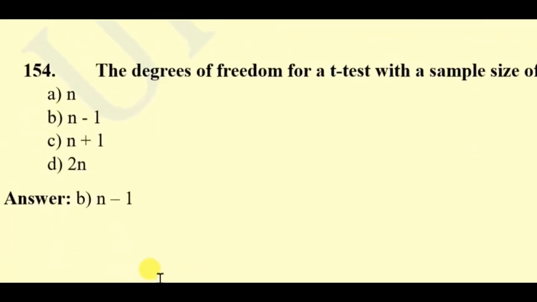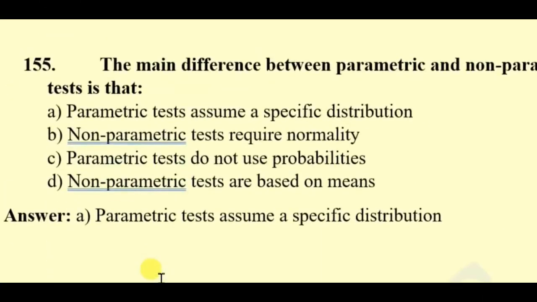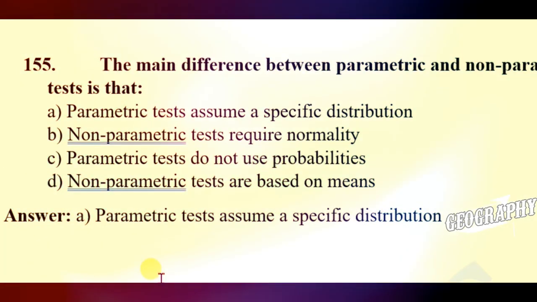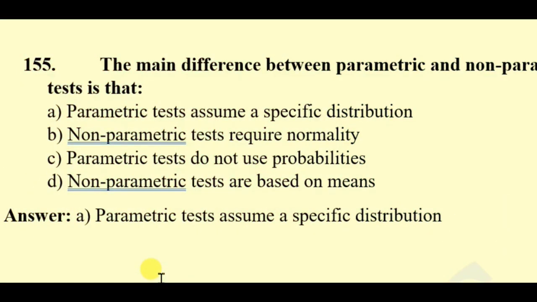Question 154. The degrees of freedom for a t-test with a sample size of n is n, n-1, n+1, 2n. Here the right answer will be n minus 1. Question 155. The main difference between parametric and non-parametric tests is that parametric tests assume a specific distribution, non-parametric tests require normality. Parametric tests do not use probabilities, non-parametric tests are based on means. Here the right answer will be parametric tests assume a specific distribution.